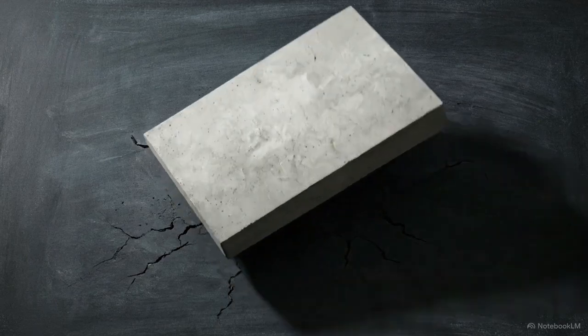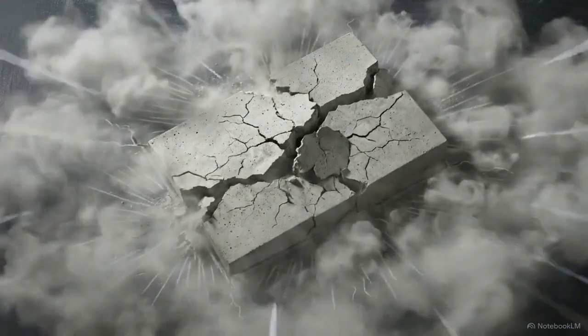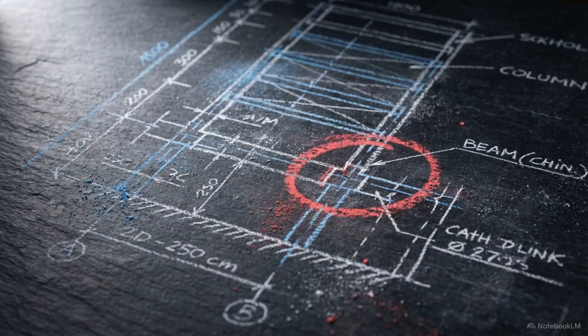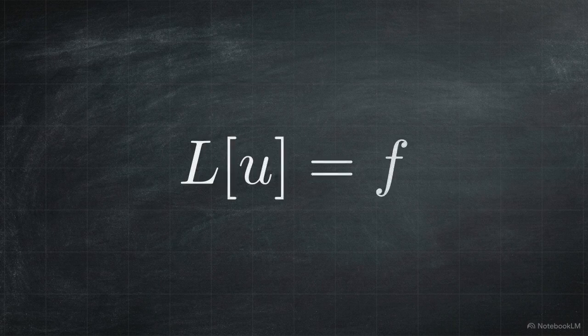This is the reality of seismic pressure, a concrete structure forced into a state of violent, unpredictable vibration. To engineer against this, we have to predict exactly how the material will move before the first tremor hits. Physicists govern these interactions using the wave equation, expressed as Lu equals F.